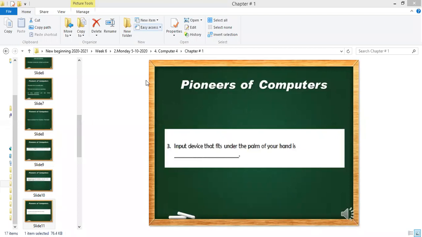Okay, Arhan. Arhan, what is the answer? Arhan, you can unmute yourself. Yes, sir. What is your answer for question 3? Mouse. Very good. Arhan said the right answer. It's a mouse, because the mouse comes under the palm of your hand.